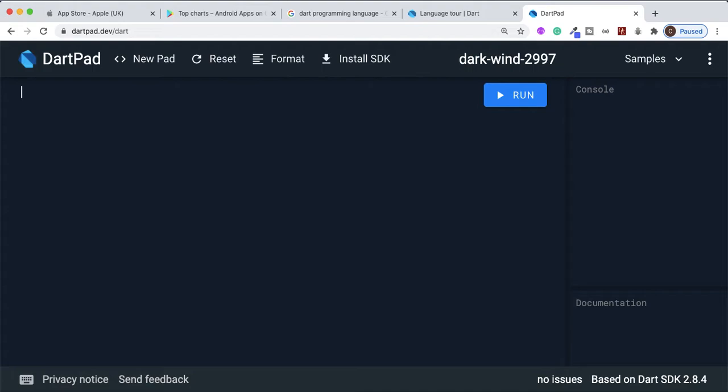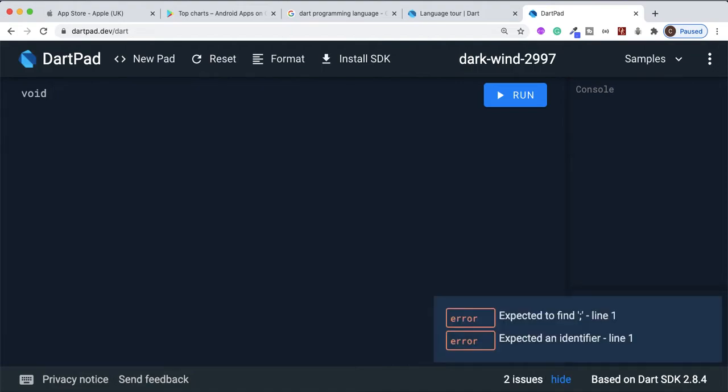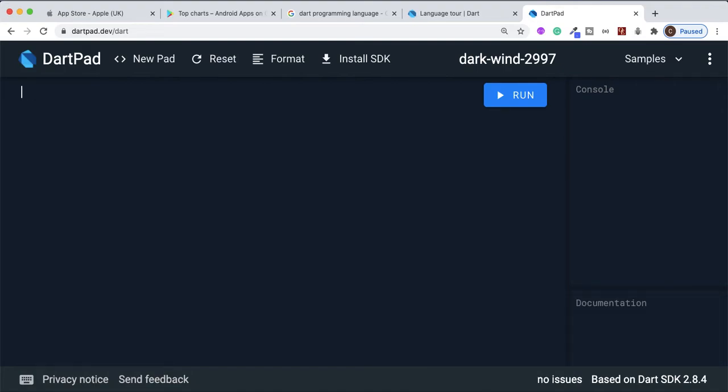With Dart, everything starts inside a main function, and there are two ways to write this. You could do the boring way, or what you would see most people do. Of course, as a coder or a programmer, we're a bit lazy. We don't want to write a lot of code. We want to make everything small and compact and so on.